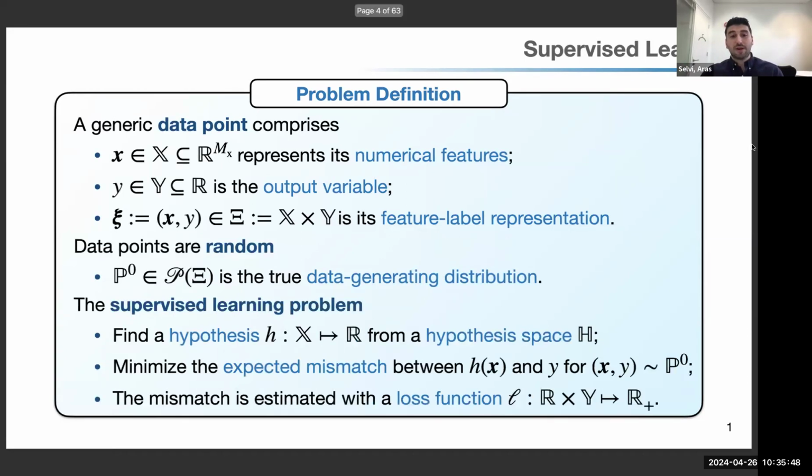In a supervised learning problem, we are trying to find a hypothesis that best explains the relationship between X and Y. This hypothesis is modeled with H, which belongs in the hypothesis space capital H. We see some feature vector X, we take it in H, and we make a prediction, so H of X is our prediction. By looking at its difference from Y, we can assign a mismatch between them. How we assign this mismatch is via a loss function. A loss function estimates the mismatch between our prediction H of X and Y.